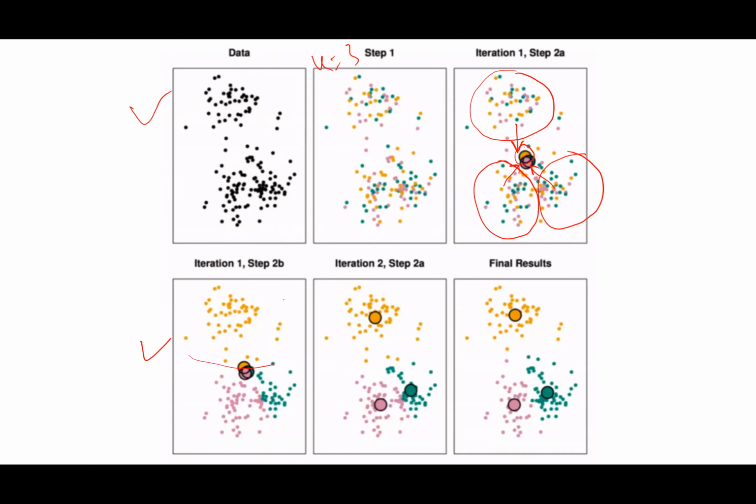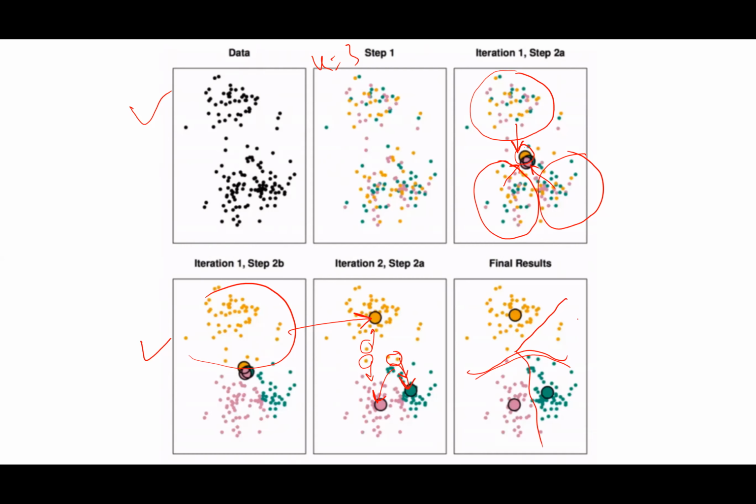Now based on this distribution, I will again find the cluster centroids. This is the new yellow centroid, the new pink centroid is this, the new green centroid is this. Now I will again do the assigning of all the points, right? So maybe this point will come into the pink cluster, this will go to the remaining yellow cluster, these two may come in the green cluster, right? So I'll keep repeating until the assignment of points stops changing, right? After this point, if you keep doing it multiple times, at some point it will stop changing the assignments.